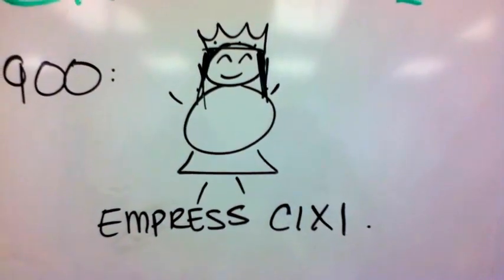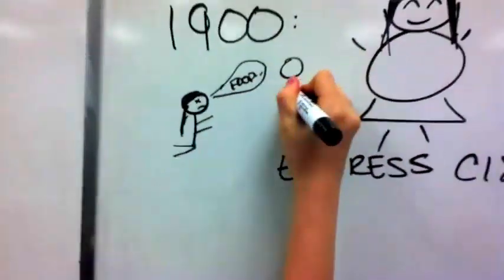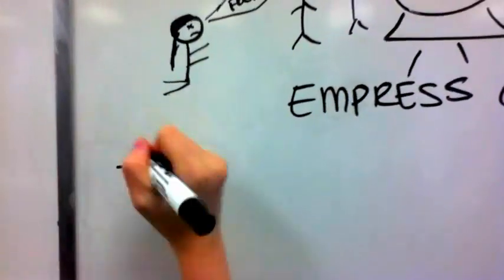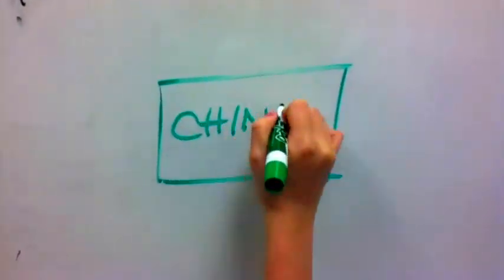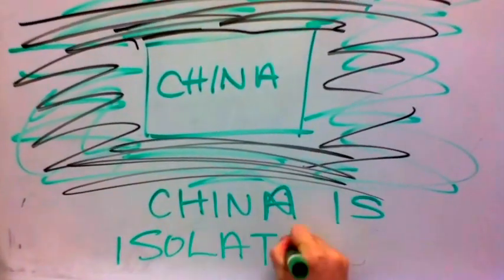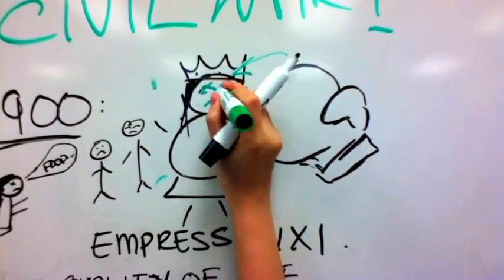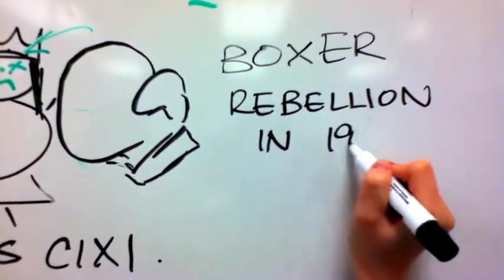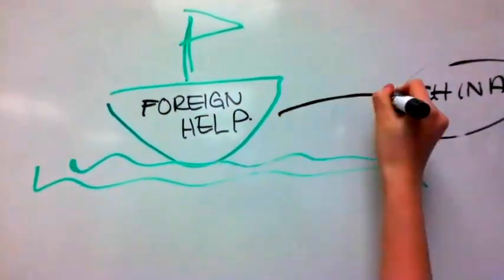Empress Cixi is in rule in the 1900s, and generally the peasants live in a very traditional setting. They have very poor farming equipment, and they have a generally poor quality of life. Now, due to these factors, China is generally isolated from the outside world. So, when the Boxer Rebellion of 1900 comes around and threatens the Manchu dynasty, Empress Cixi is forced to go to other countries and bring in foreign aid from overseas.